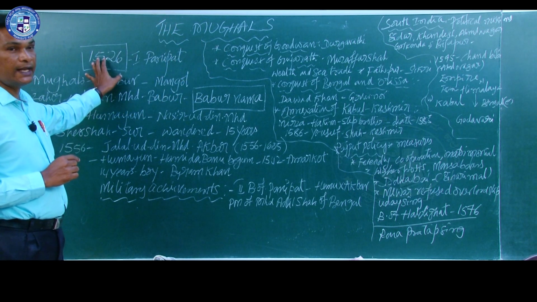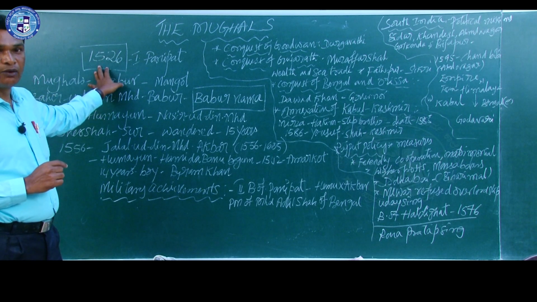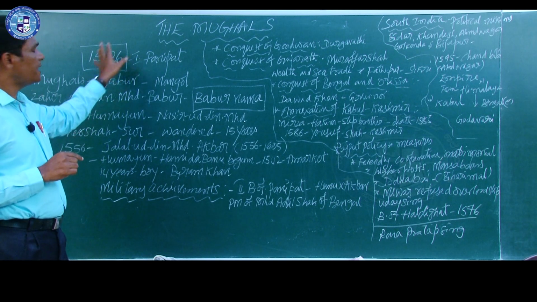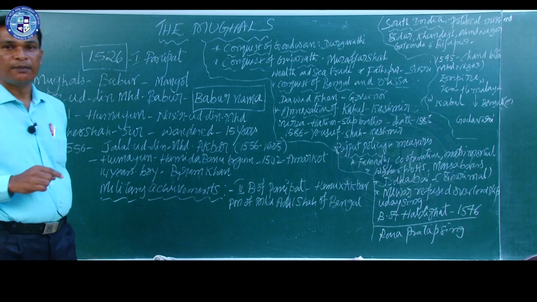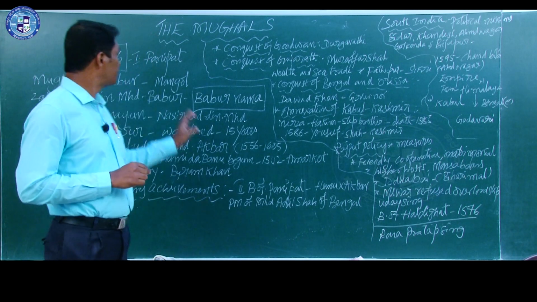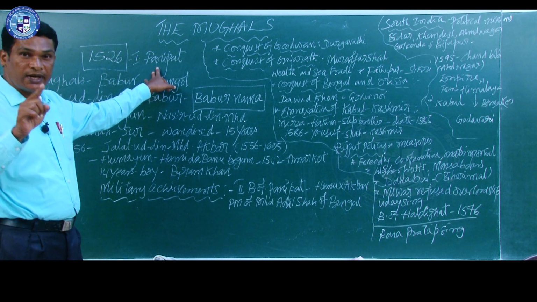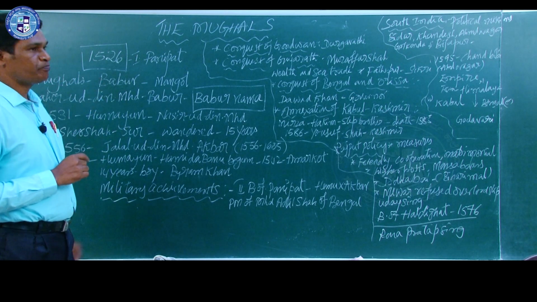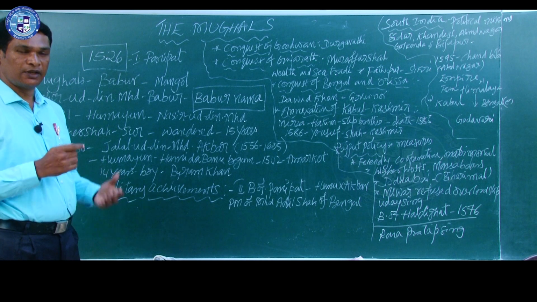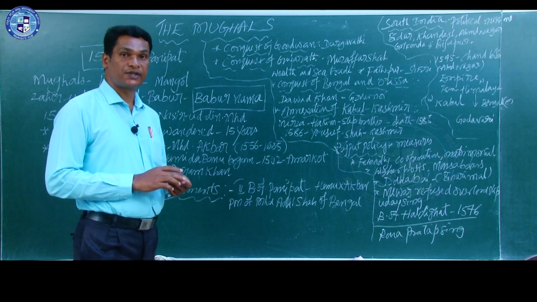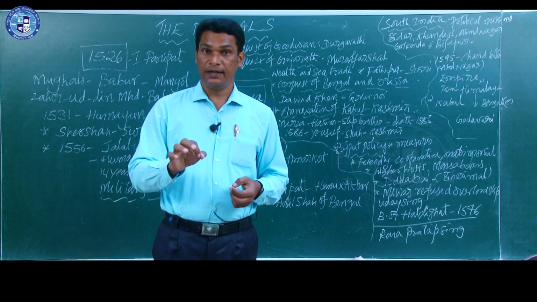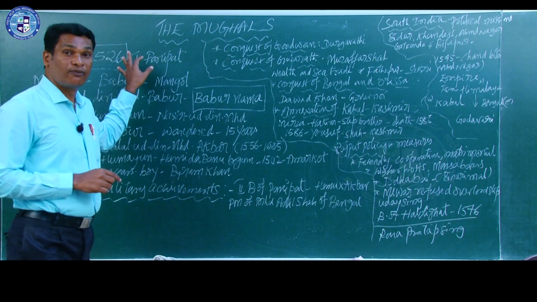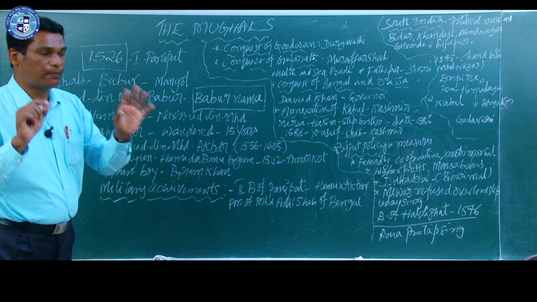Okay. So here, how did this Mughal administration start in India? Babar invaded Delhi, and a furious battle was fought between Ibrahim Lodi, the Delhi Sultan, the last ruler of the Lodi dynasty, and Babar. In this battle, Babar killed Ibrahim Lodi in the year 1526 at Panipat. That is why it was called the First Battle of Panipat. So in this battle, Ibrahim Lodi lost his life, and the Delhi Sultans' administration ended, and Babar founded his own dynasty called the Mughal dynasty. So here, who was the founder of the Mughal dynasty? Very simply we can say Babar.